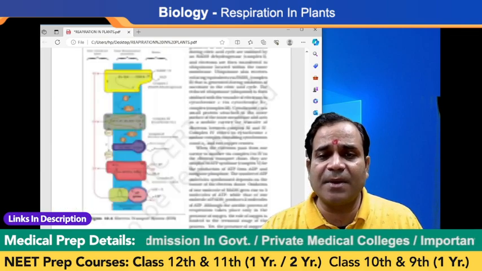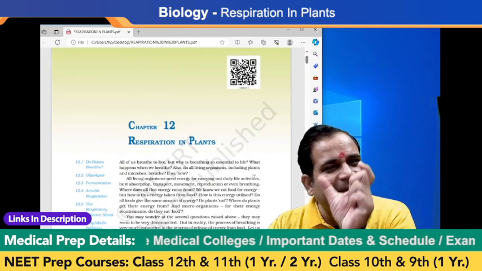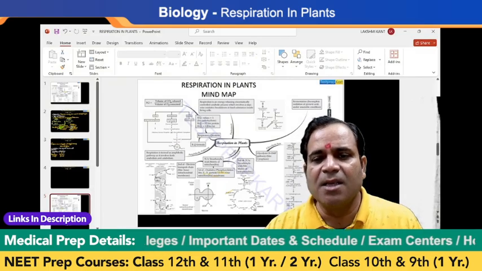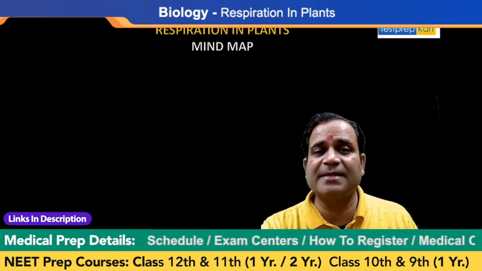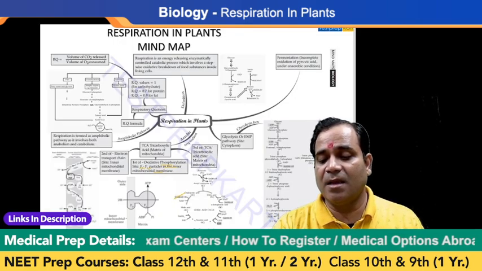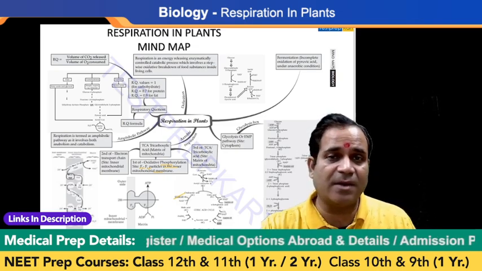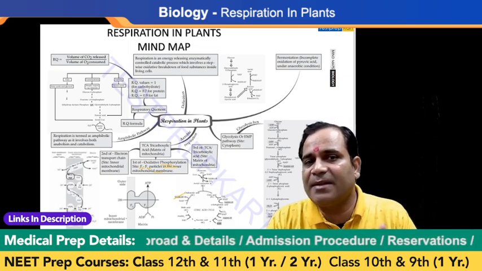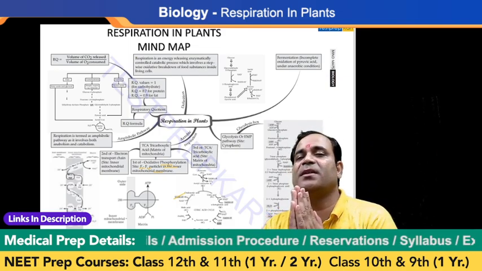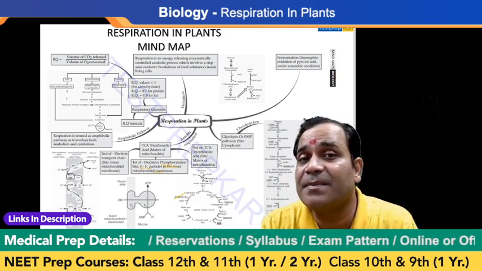This chapter is completed from my side, and this one is only the basic detail. This one is the short details of respiration in plants, my dear. When we move ahead, then we will understand all these things in a detailed video, dear. Here is only the mind map, and this mind map is only for those students who have already read this chapter at least 2 times.